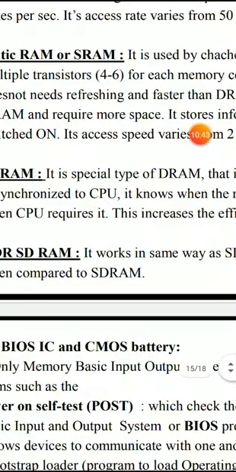Next one is SDRAM. SDRAM is tagged with the CPU's clock. Usually when you want to supply multiple instructions to the computer, each instruction will be accepted and one instruction will be processed at a time. During processing of multiple instructions, the instructions are fetched to the CPU one by one.